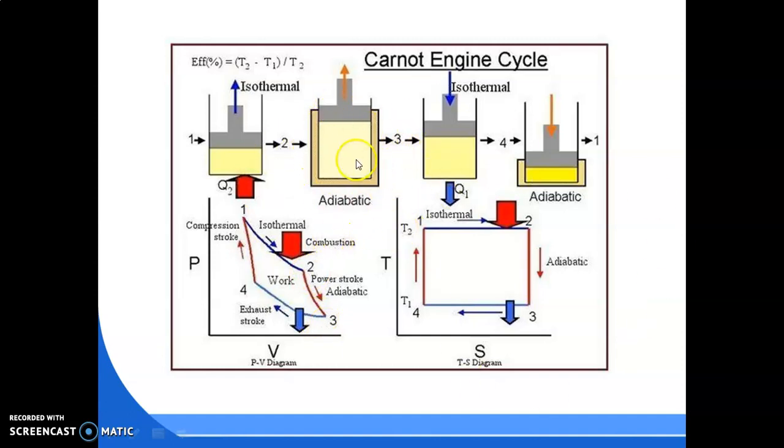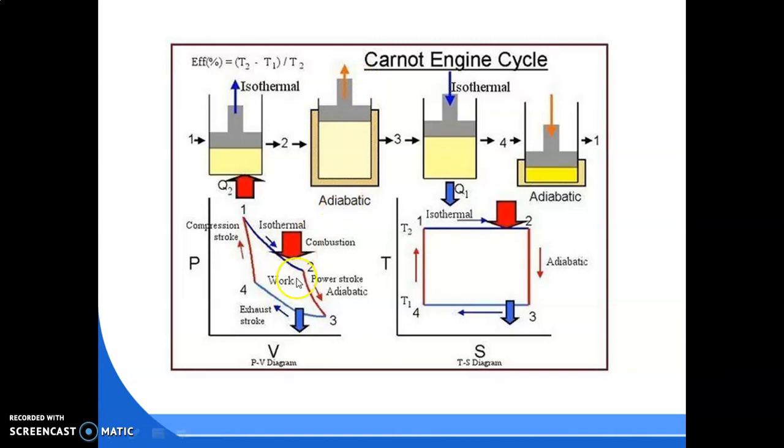When we make it adiabatic, there will be no heat transfer from the source to the engine, and the hot gases in the piston cylinder will not lose heat to the surroundings. So in that case, what will happen? The hot gases are in random motion and have some heat content. So in the 2 to 3 process, heat transfer is 0 because we are insulating the cylinder. It is not rejecting heat and not receiving heat, but it has some heat content, so it will try to expand.